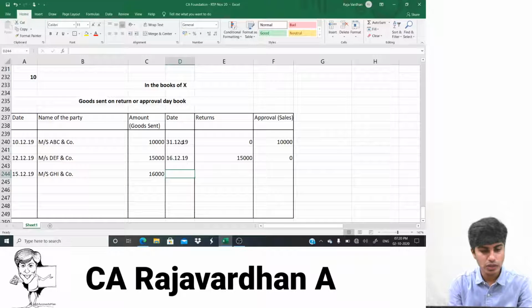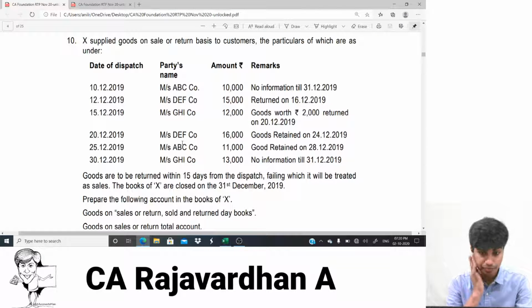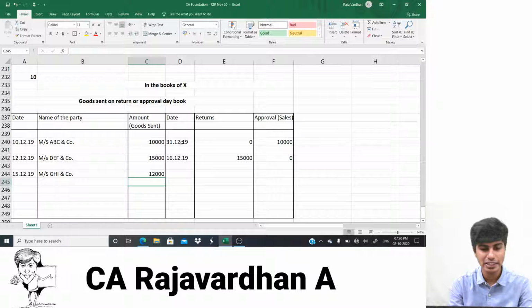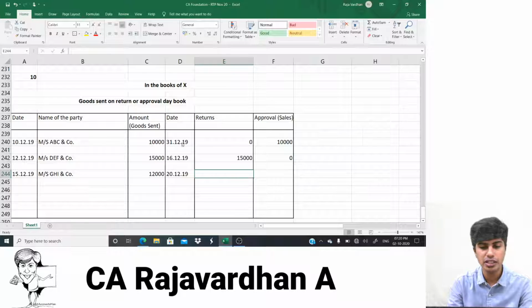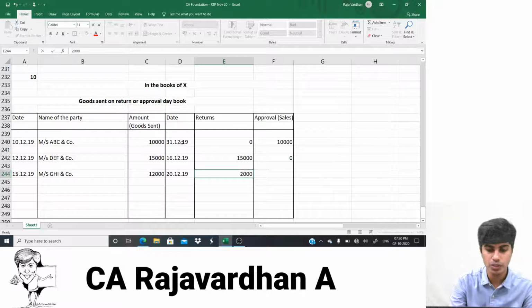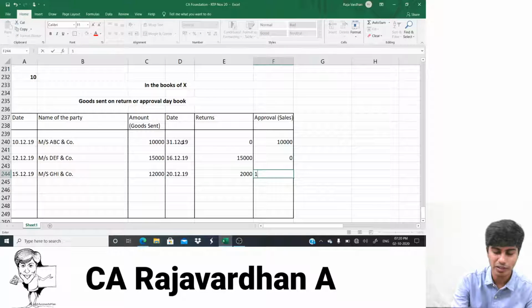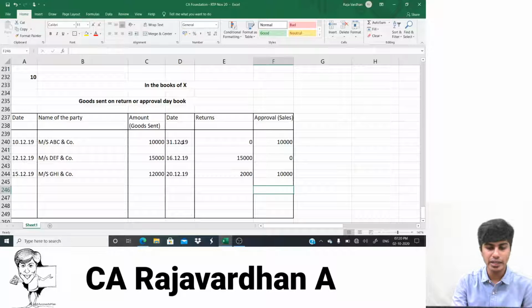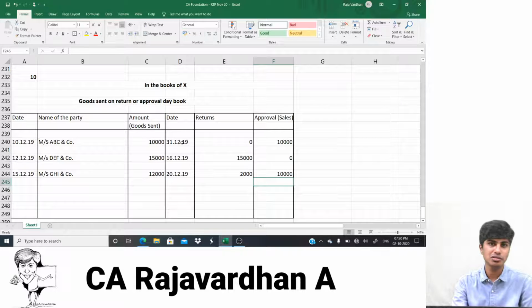They did, no, 12,000. Oh, I skipped the line. 10, 15, 12. Okay, 12. Goods worth 2,000 returned on 20th of December. Remaining, there is no information, so the remaining is assumed to be approved. What date will I write? 20th, so I'll write here 20th of 12/19. How much is returned? 2,000. If you want, you can write one more date here, 31st or 30th, and then write 10,000, but that's not the objective.